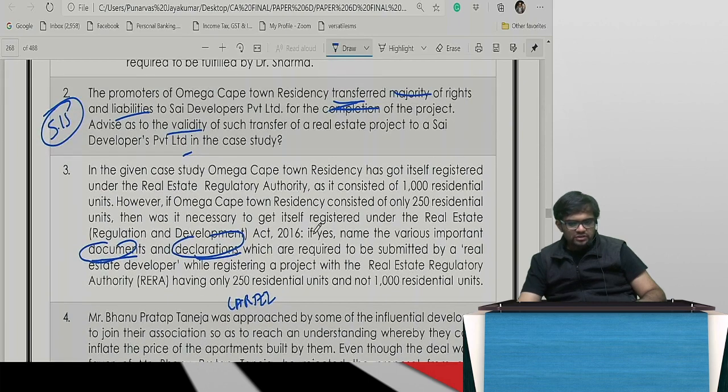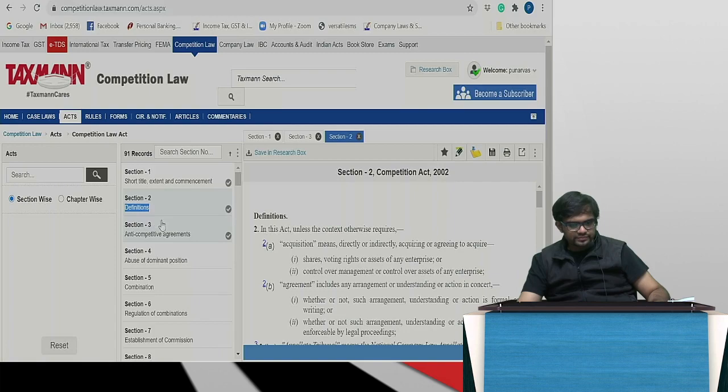In the given case, Omega Cape Town got itself registered under the RERA, or if Omega consists of only 250 residential units, then was it necessary to get itself registered under RERA? If yes, what are the various documents? This is your complete section 3, in that the proviso is there, that you have to write.